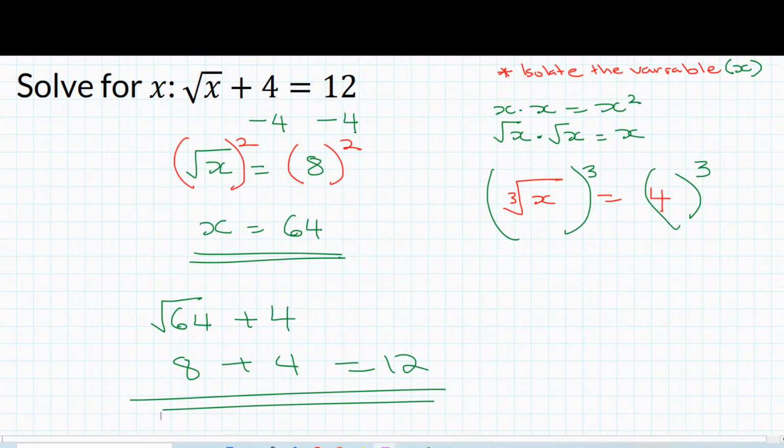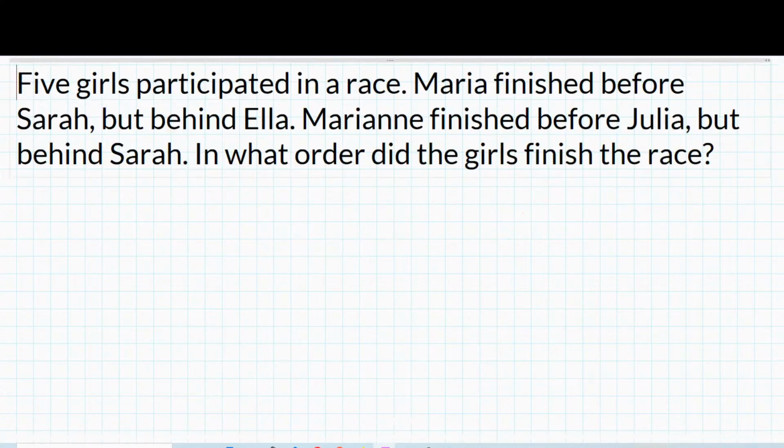Okay, so let's go with our first puzzle for today. So 5 girls participated in a race. Maria finished before Sarah but behind Ella. Marianne finished before Julia but behind Sarah. In what order did the girls finish the race?